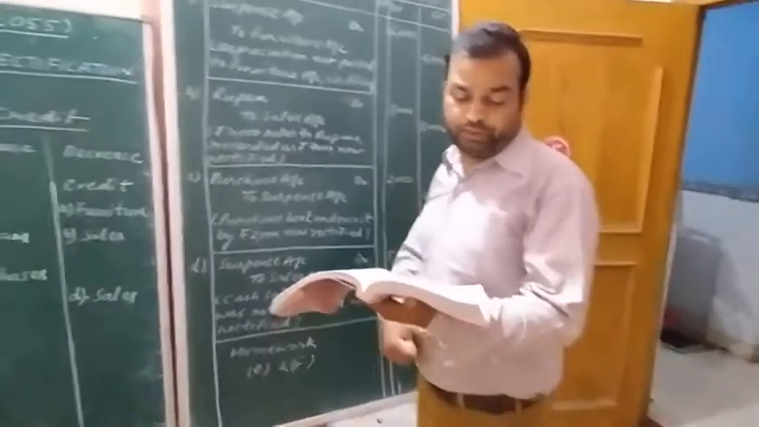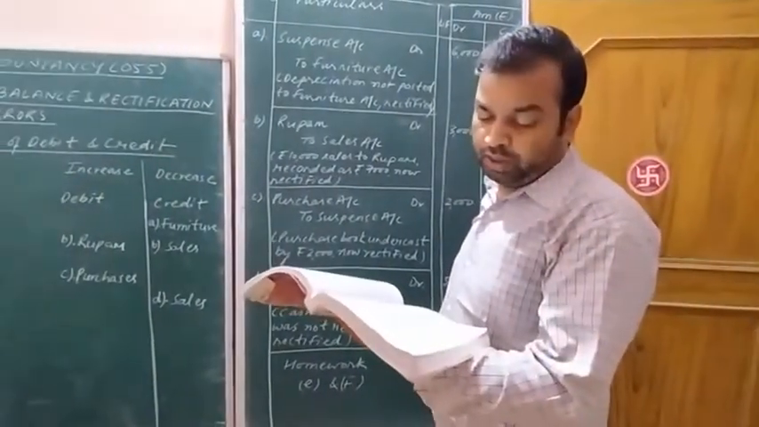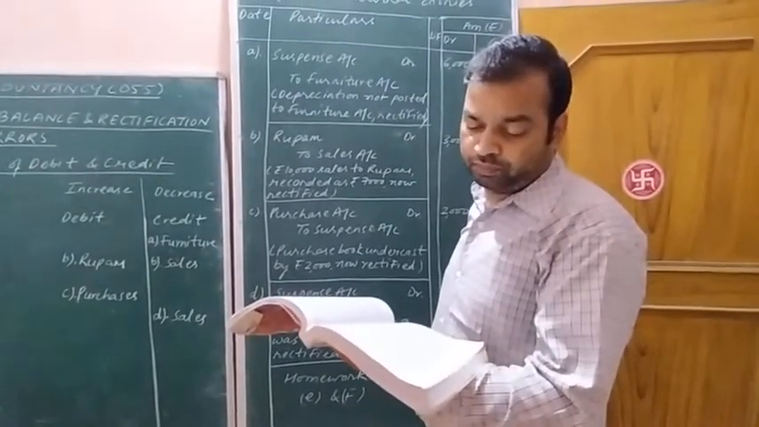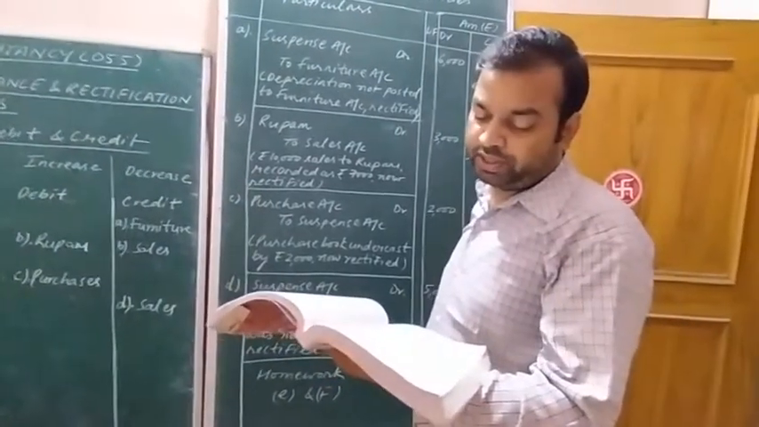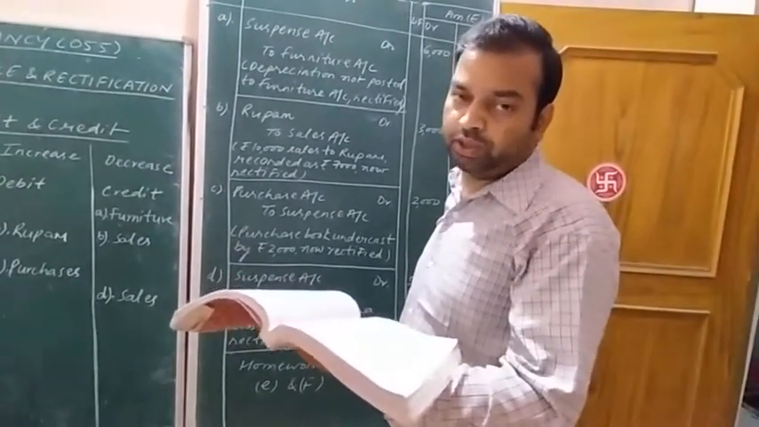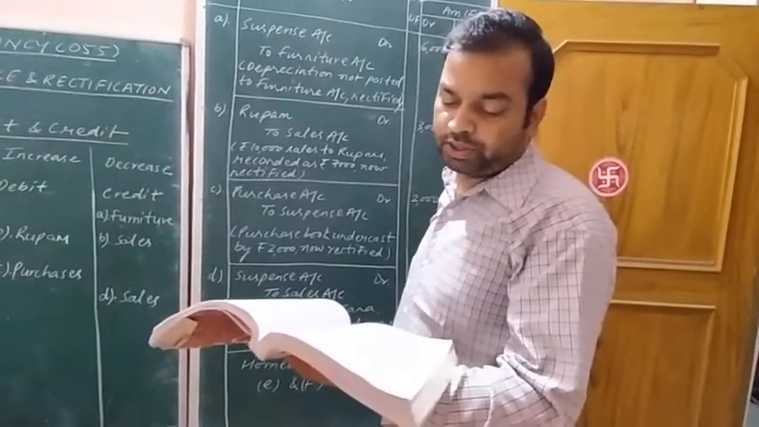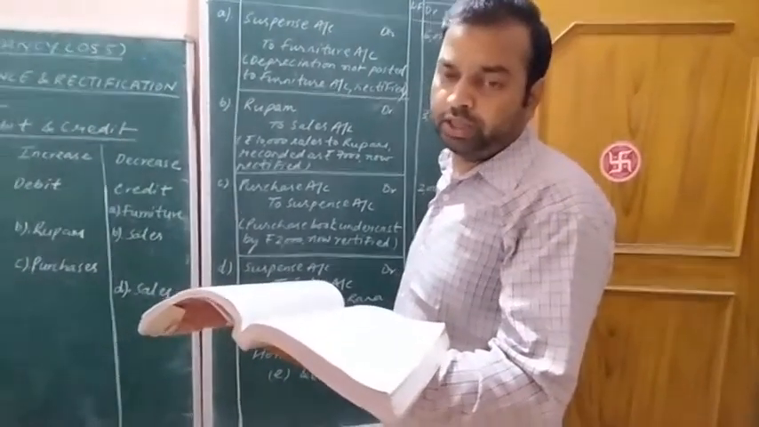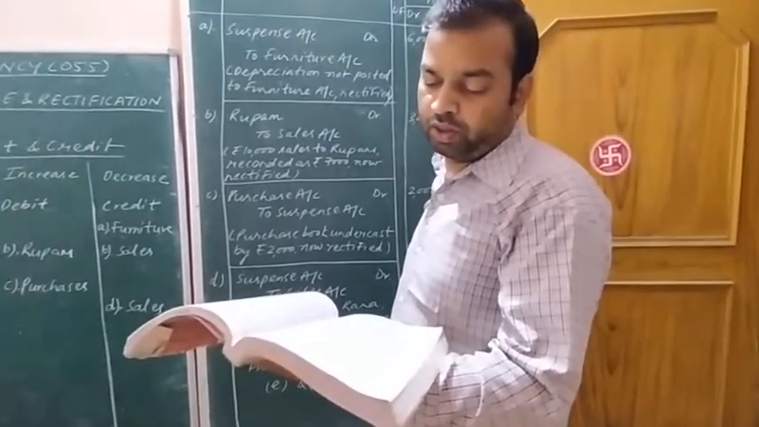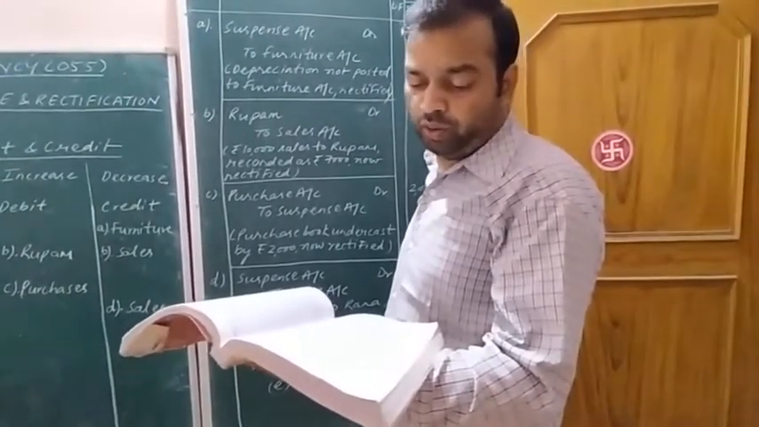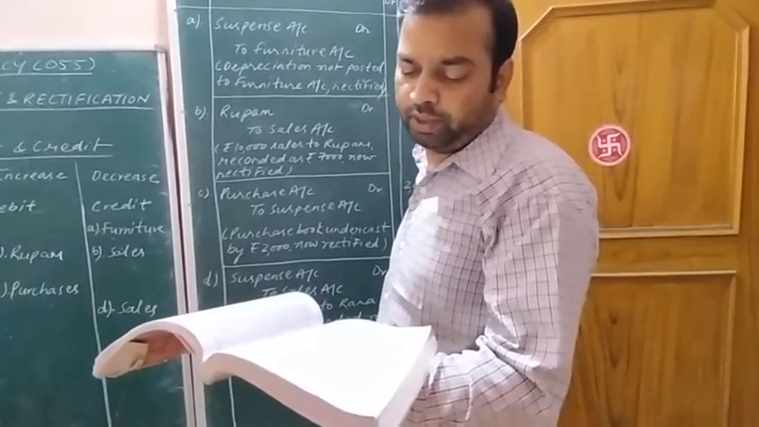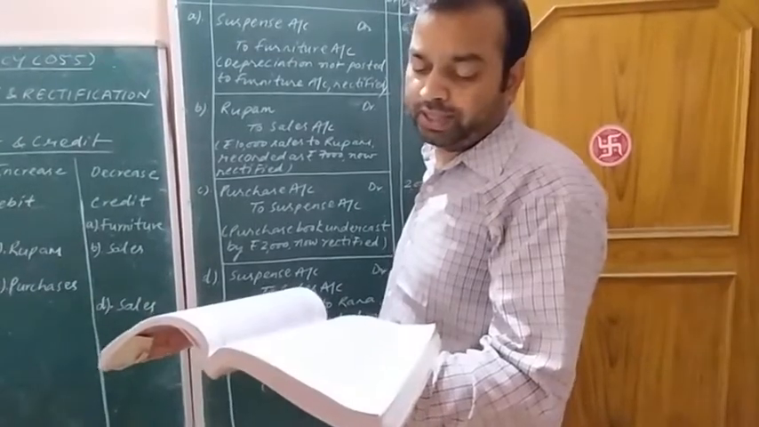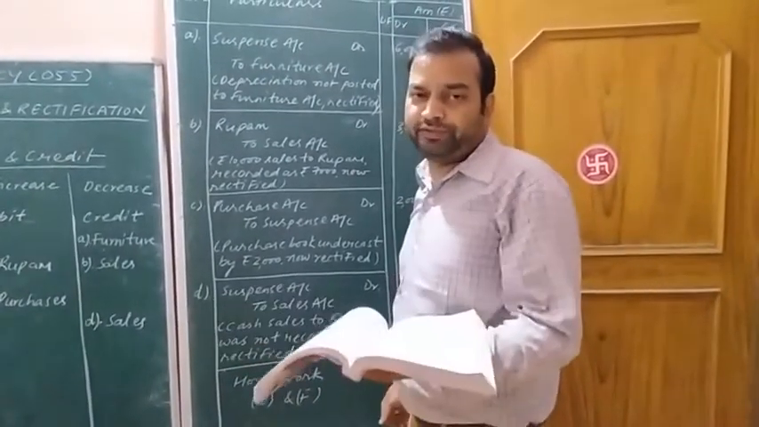Now, I am reading out the question. Question number 20. Trial balance of Raju. Raju is a businessman. It showed an excess debit of rupees 10,000. The debit side of the trial balance is showing 10,000 rupees excess, whereas on the credit side there was a shortage of 10,000 rupees. So this 10,000 rupees excess on the debit side is to be rectified.